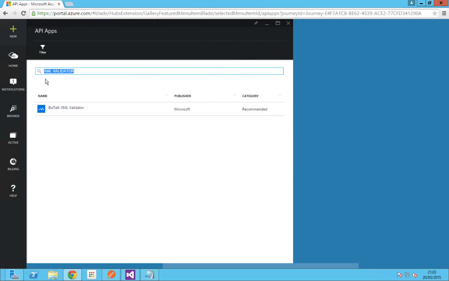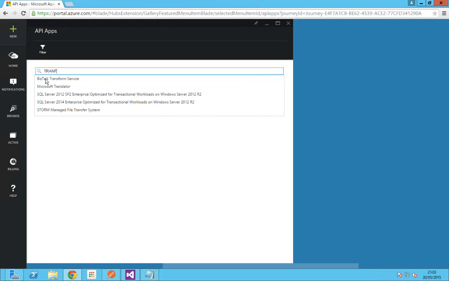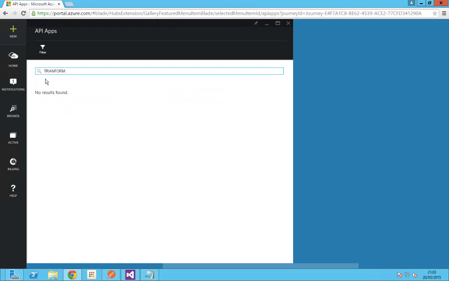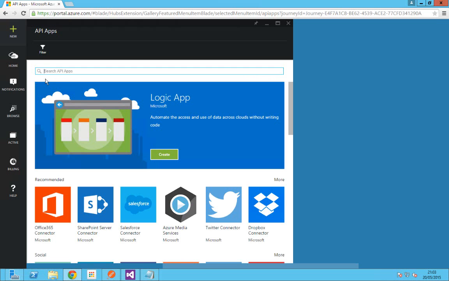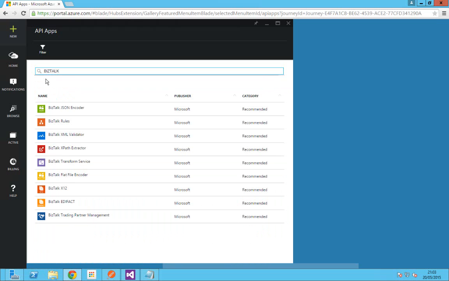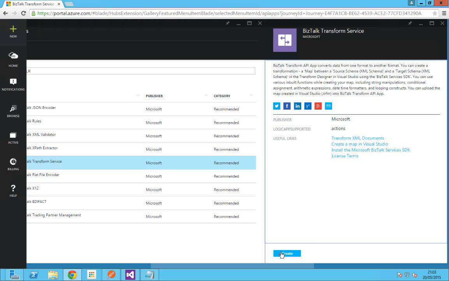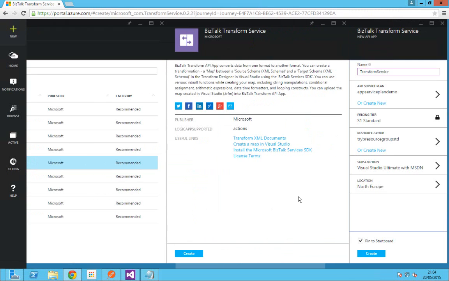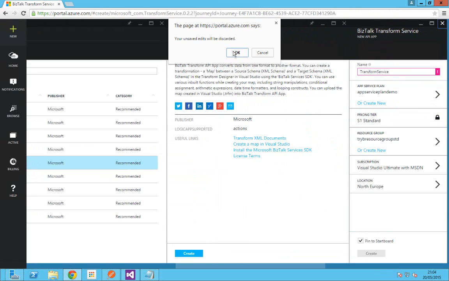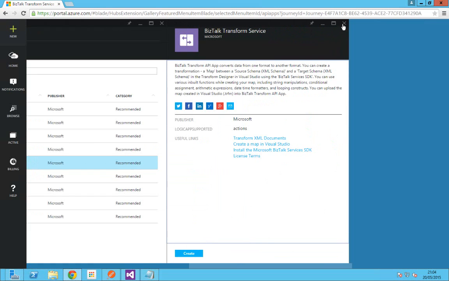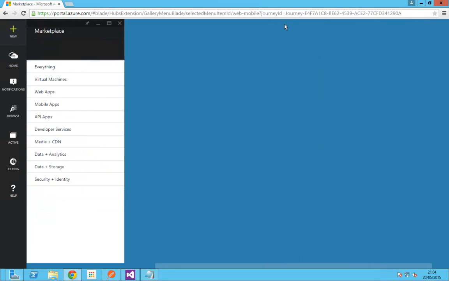Now the last one we have to provision here is the BizTalk transformation service. So let's type BizTalk. Here you go. Click create. Similar to the other API apps we have created, give a name, select the service plan, and click create. Again, I've already provisioned this.